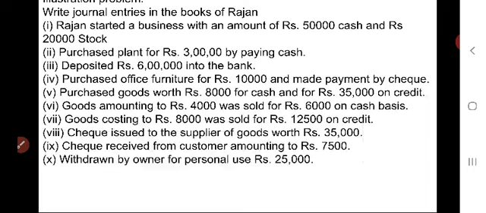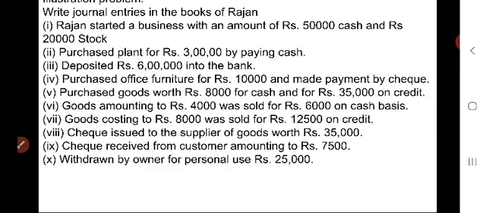See, the example problem will be like this. Write journal entries in the books of Rajan. Rajan is an owner. So in his books we are going to write entries of the following transactions that took place. Here I didn't take dates, only numbered 1, 2, 3, 4, like 10 transactions.